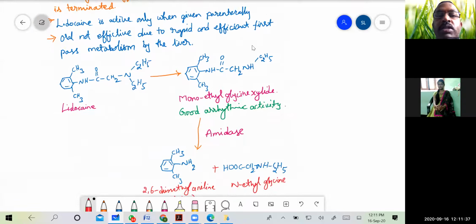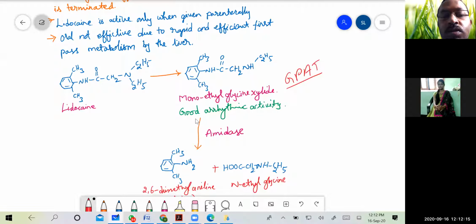So what are the metabolites formed from the metabolism of lidocaine? Lidocaine is converted into monoethyl glycine xylidide. One of the ethyl groups present on the nitrogen of the lidocaine is lost, and the formed compound is monoethyl glycine xylidide. We have to remember this for the GPAT question: an intermediate metabolite of lidocaine is monoethyl glycine xylidide.